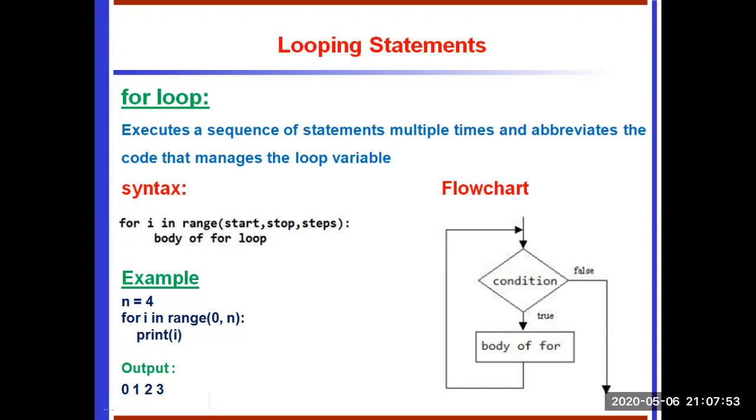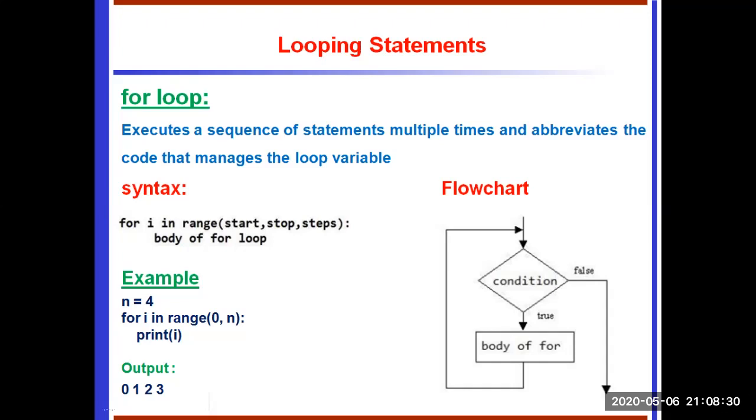The range function: a sequence of numbers can also be generated by using the range function. The range is defined with a start element, stop element, and step size. The start element is where we have to start the for loop. We take it as 0 to 5, so the for loop executes 0 to 4, 5 times. Where we have to finish is the end element or stop element. The step size is the difference between two values.